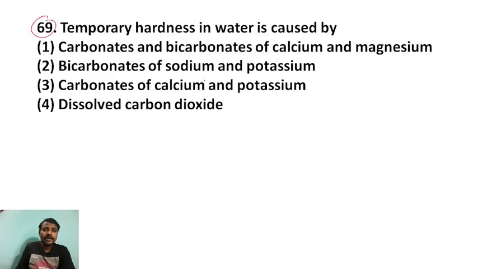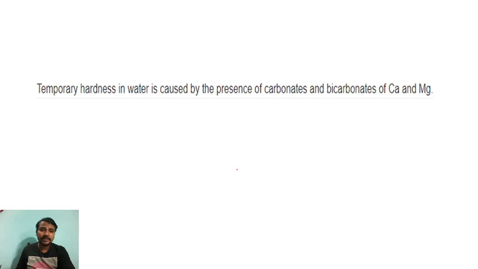Next, temporary hardness in water is caused by, an environmental question. Let me tell you, temporary hardness in water is caused by the presence of carbonate and bicarbonate of calcium and magnesium.